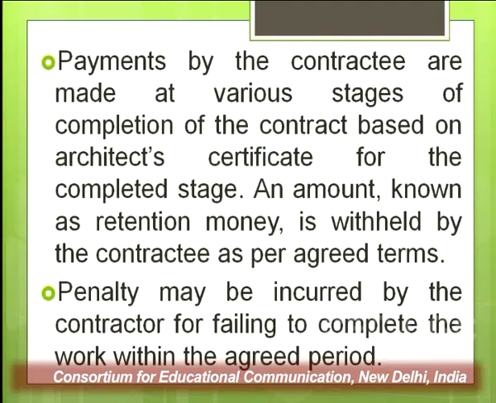Payments by the contractee are made at various stages of completion of the contract, based on the architect's certificate for the completion stage. What it means is that since the amount involved is huge and the duration is long, it all depends on the terms of the contract and the agreement between the contractor and the contractee.